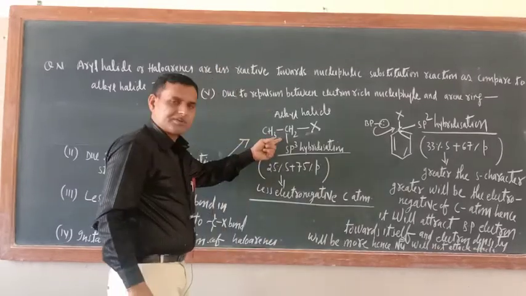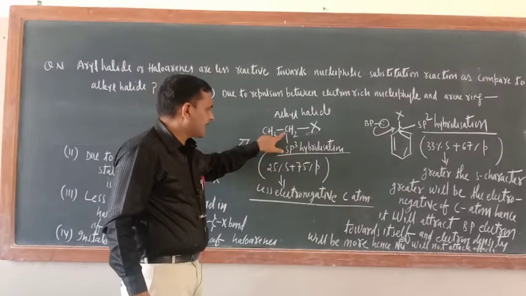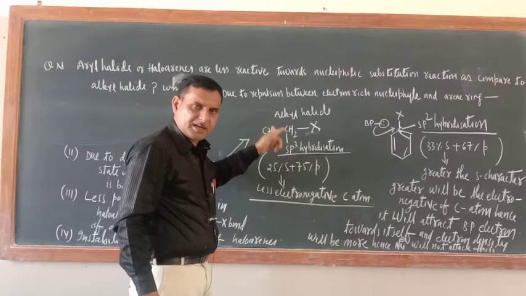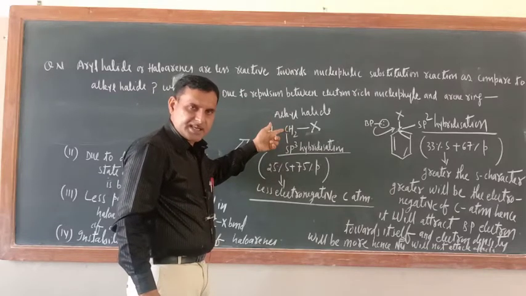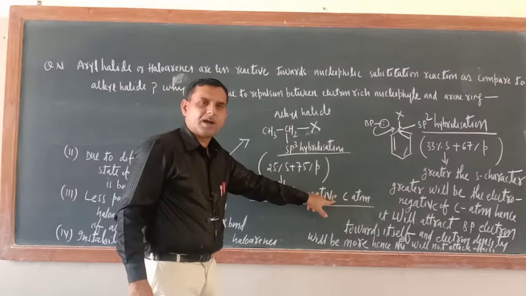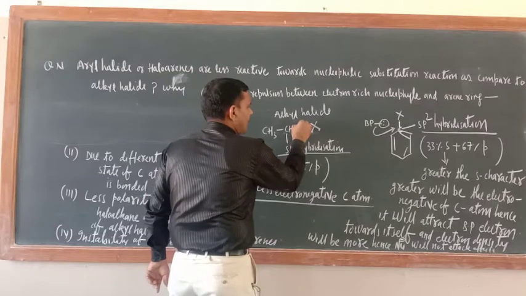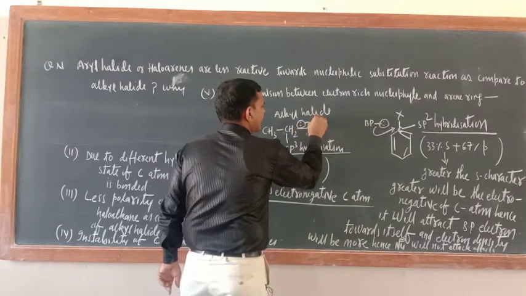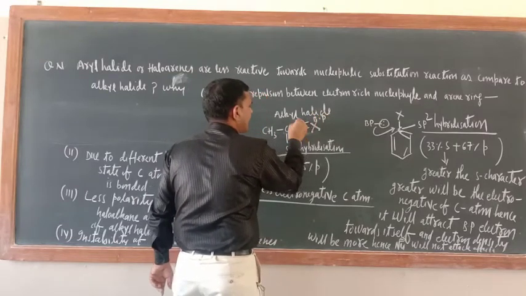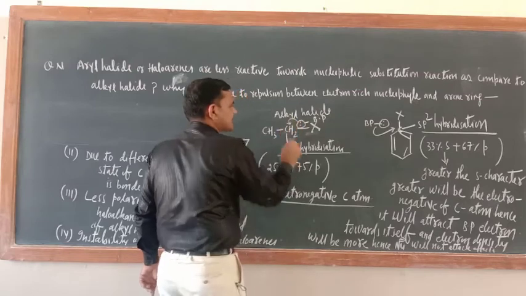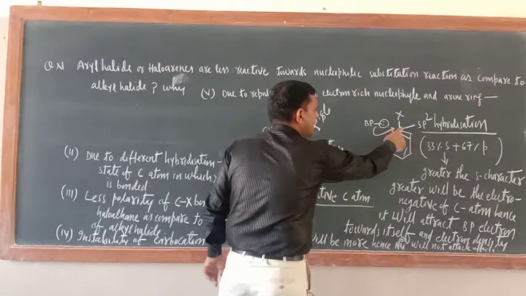Now in this case, the S character of this sp3 hybridized carbon atom is less. So this is a less electronegative carbon atom. The bond pair electron present here will not be attracted very much towards this side as compared to this carbon atom.